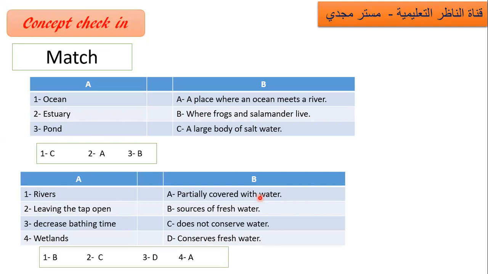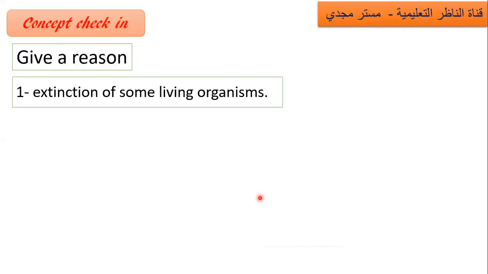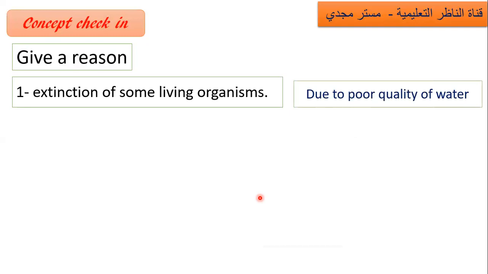Here is the answer. Next one, give a reason. Extinction of some living organisms. Due to what? Poor quality of water.